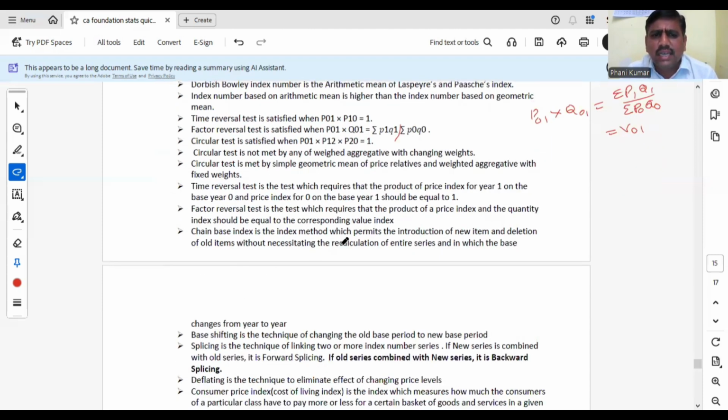Chain based index is the index method which permits the introduction of new item and deletion of old item. One of the important points. If you have to insert any new items, if you have to delete any old items, then which index number is useful? Chain based index. Since year to year comparison is made, in that index number only you can insert or delete new items or old items. There is no necessity to recalculate the entire series since in chain based index year to year comparison is made.